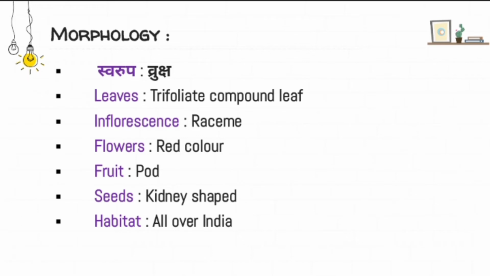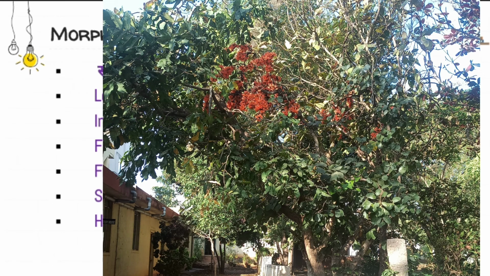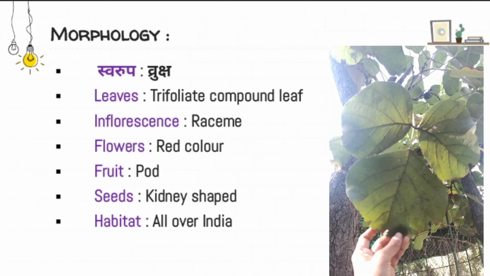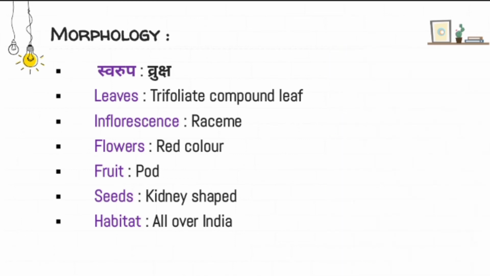And what is the morphology of the Palasha plant? Swarupa: the habit is a vruksha, a tree. Leaves are trifoliate compound leaves, that's why it is called Tripatra. The inflorescence is a raceme kind of inflorescence. Flowers are red in color, that's why it is called Rakta Pushpaka or forest fire. The fruit is a pod having a single seed, monosperm. Seeds are kidney shaped, and that is the useful part. As for habitat, it grows all over India. Usually we see this plant in the forest, that's why it is called Vanaprastha.